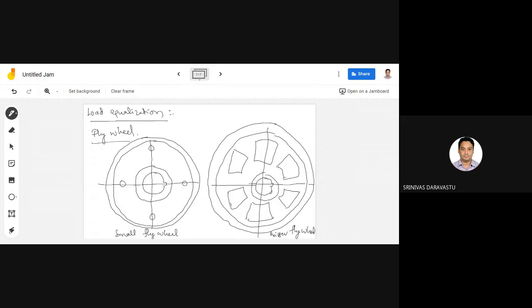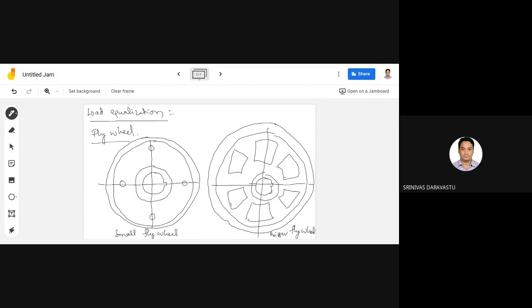Now, to operate the flywheel efficiently, the driving motor should have a drooping speed characteristic. There are different models of flywheels, one small flywheel and a bigger flywheel available in the market.